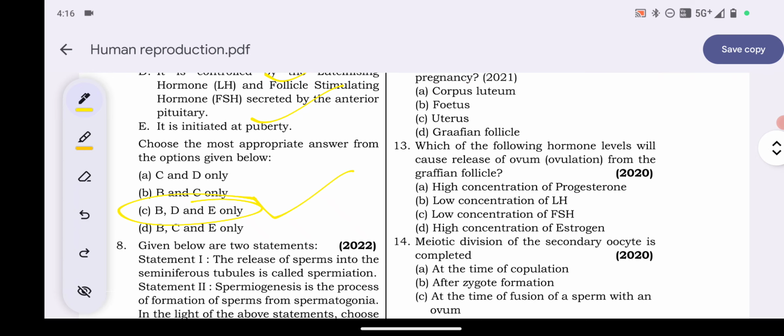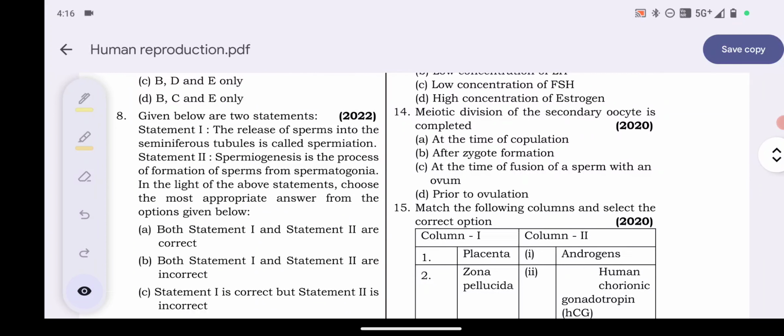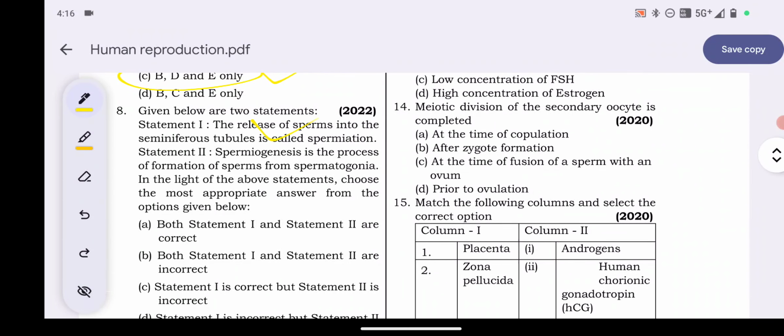Next is question number 8. Given below are two statements, statement 1 and 2. The release of sperm in the seminiferous tubule is called spermiation. Okay, statement 1 is correct one. Sorry. Release of sperm into the seminiferous tubule is called spermiation. Statement 2, spermiogenesis is the process of formation of sperm from spermatogonia. ये वाला statement गलत हो गया. So statement 1 is correct but 2 is incorrect.